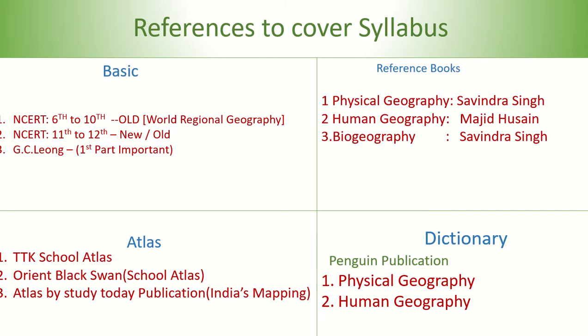So we need three atlases: TTK School Atlas, Orient Black Swan School Atlas, and the Atlas by Study Today publication, India's Mapping. And the last is dictionary. Yes, Penguin publication for physical geography and human geography. So these are the basic list of books which will cover the whole syllabus.